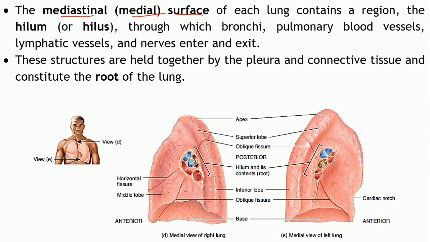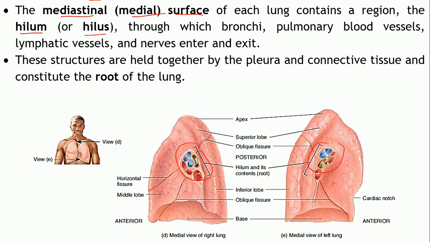Okay. So here again you can see the base of the lungs and the apex of the lung, and as you can see, the shape fits against the diaphragm. So accordingly these lungs are shaped so that they fit in that particular space. Now coming to the mediastinal surface, it contains a region known as the hilum or hilus.